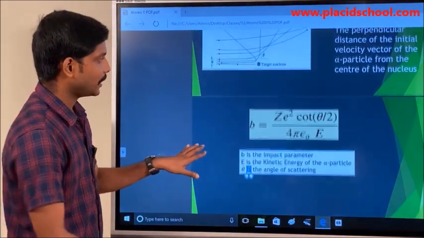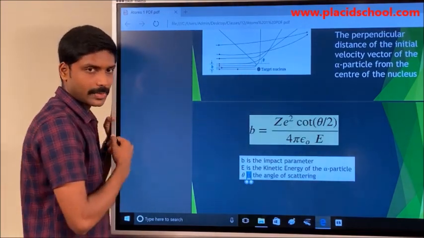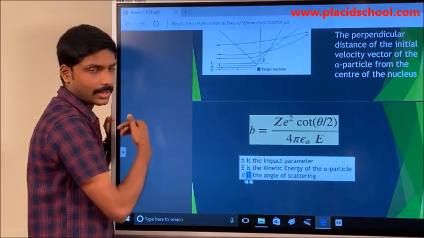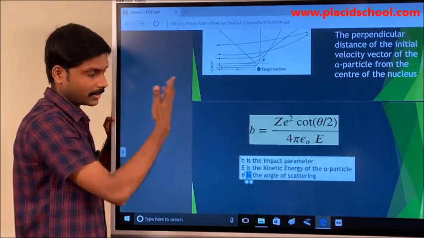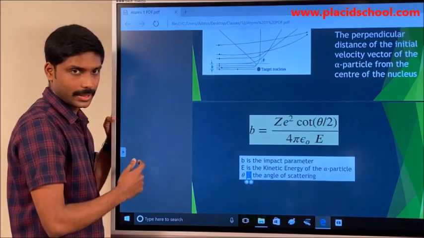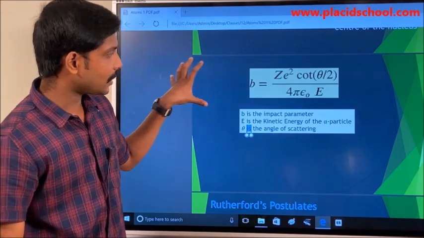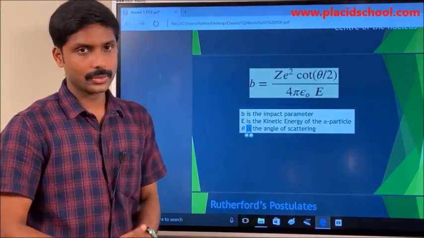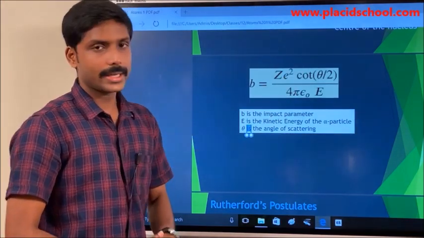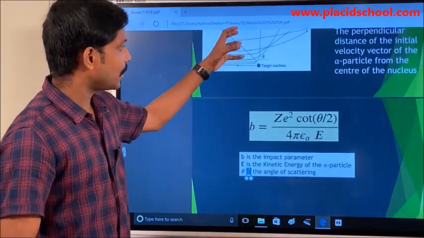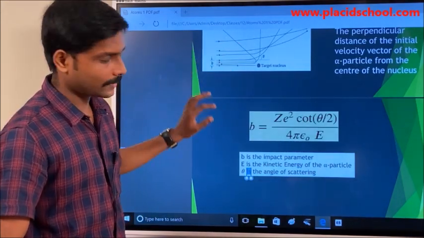So what does that mean? A particle which is moving along the line will be retracing its path, or it will be moving at an angle of 180 to the path which it was traveling initially. So this was a good coincidence, or it helped him to make a good relation between the impact parameter and the scattering angle. It also supported all the postulates that he has put in this experiment.